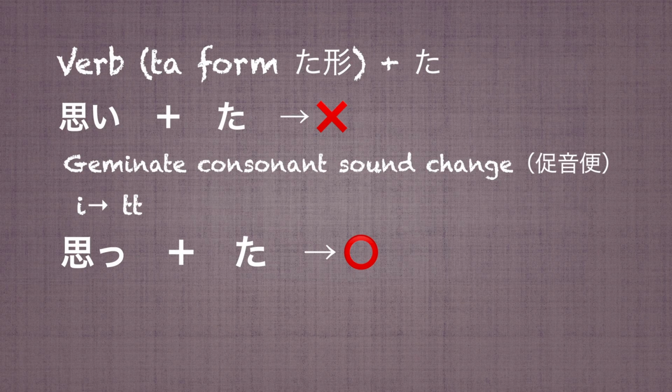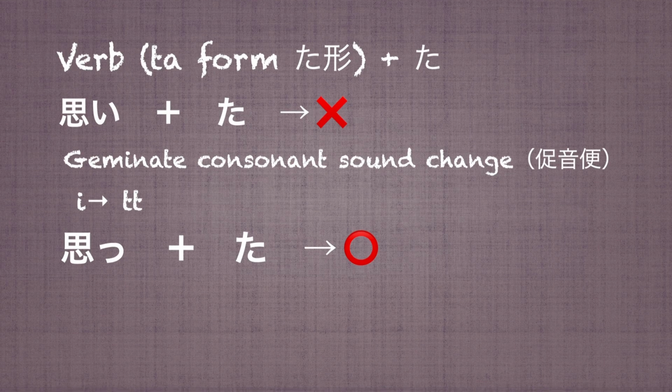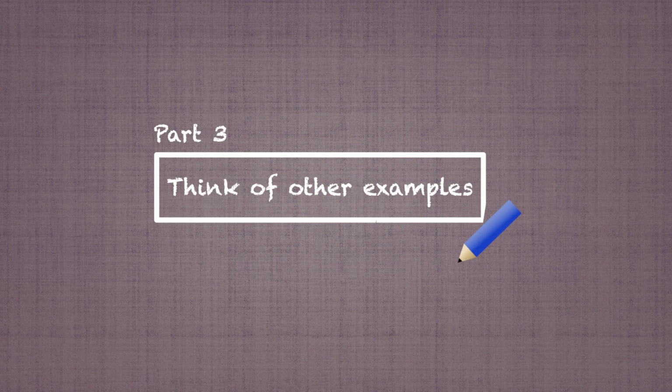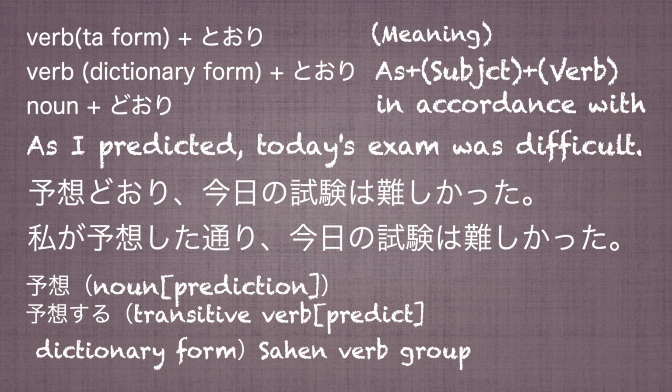Let's apply geminate consonant sound change to the verb. た for 思いた becomes 思った。As I thought, there was a traffic jam on the highway. 私が思った通り、高速道路は渋滞していました。 When the noun is directly placed before the phrase 通り, the pronunciation changes from とおり to どおり.